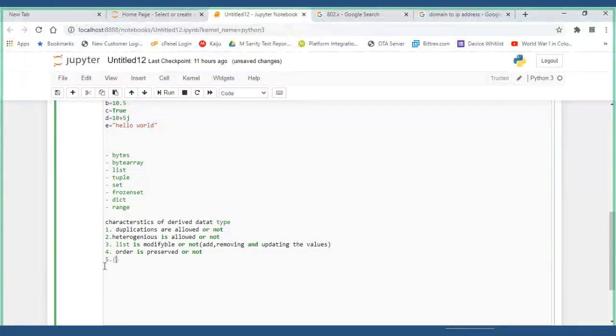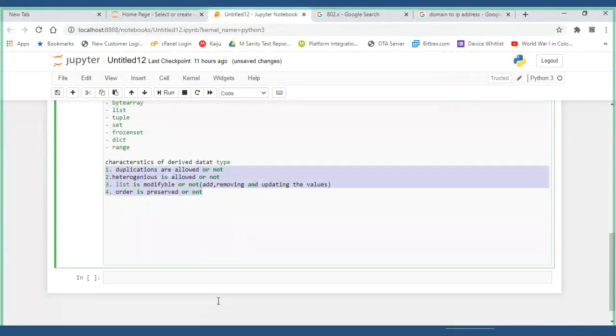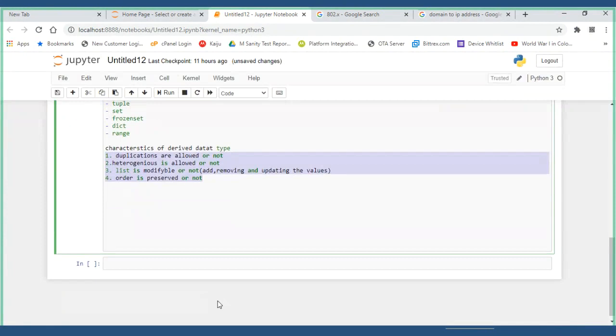Will it be like this, or like this? In which format will the data be enclosed? These are called characteristics. You can say mainly four characteristics. Based on this, we will decide which type a specific data type is.